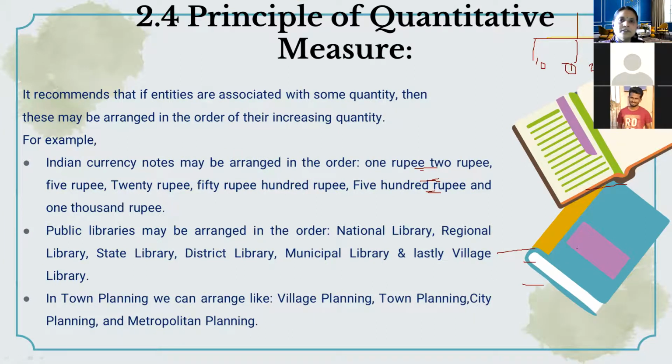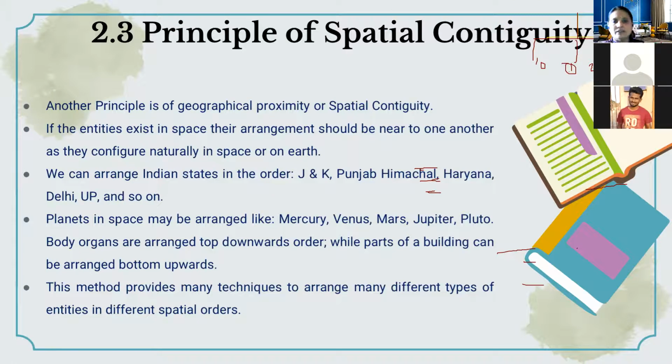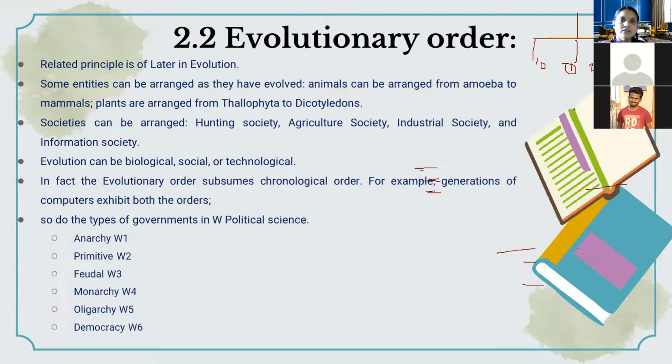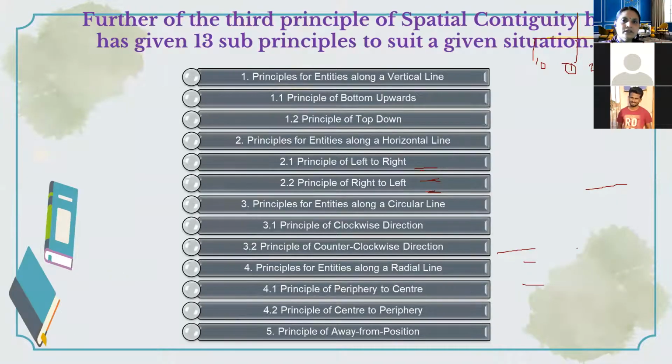Okay, just a minute. Here in spectral contiguity, I forgot to make that slide. There are many principles, 13 principles in the principle of spectral contiguity. If you have a copy and pen, then you can write it. Otherwise, I think we have given it in the previous slide also. Yes, the principle of spectral contiguity.